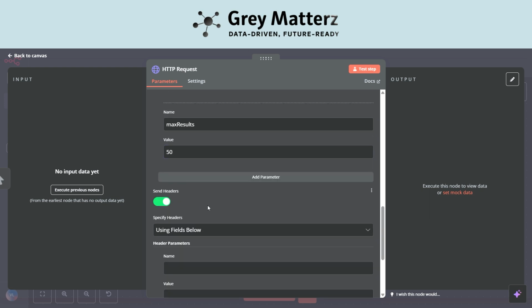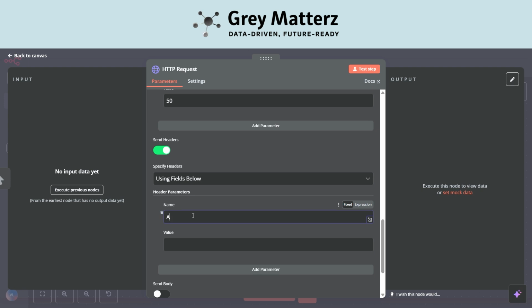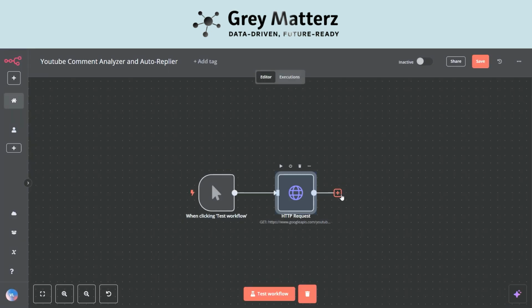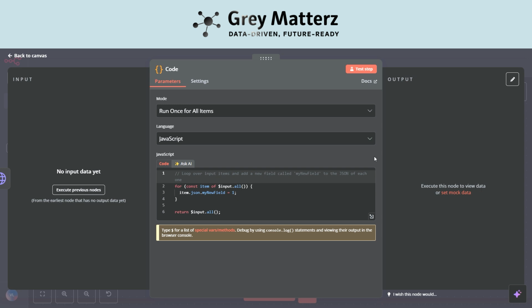We will also be sending the header, and the name will be accept and value will be application/JSON. We are done with this node. It will fetch our comments, and the next node we will be adding is code. This is our node, and here I will be writing JSON code.